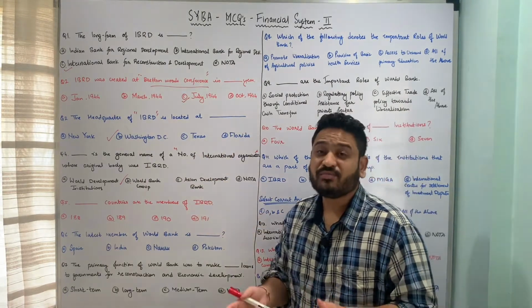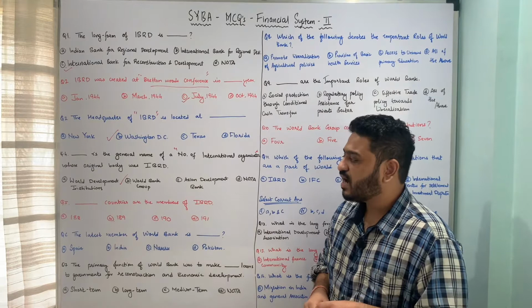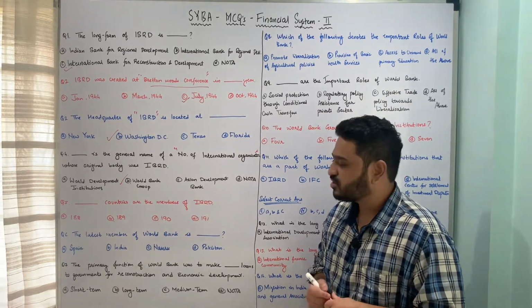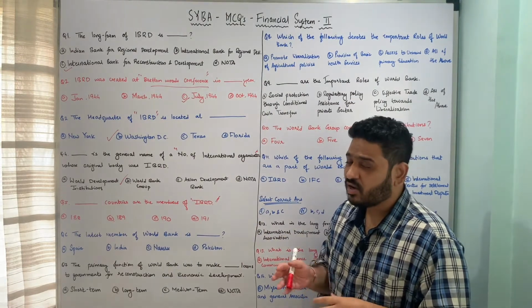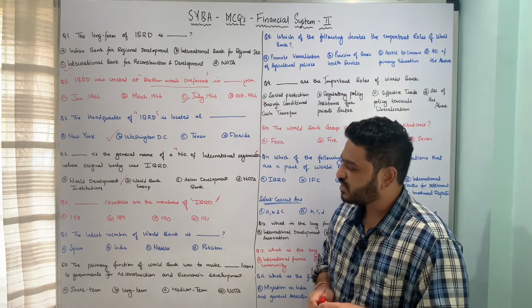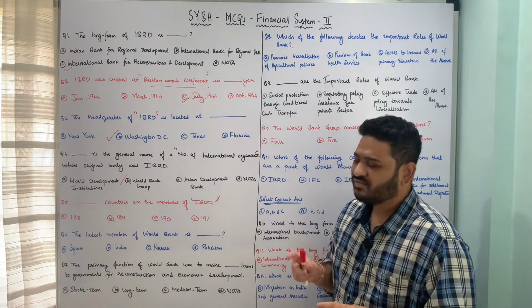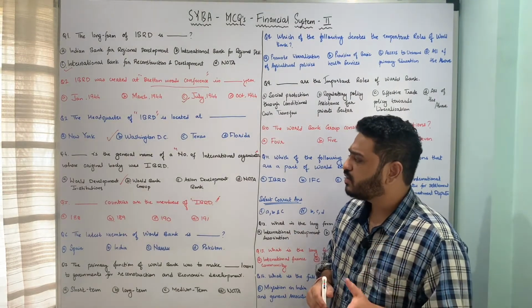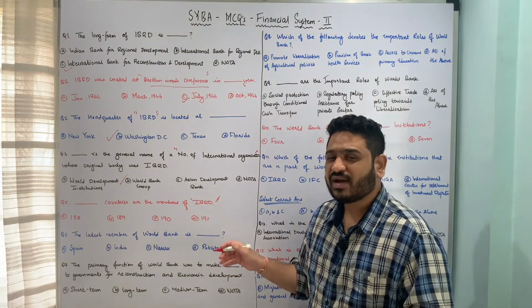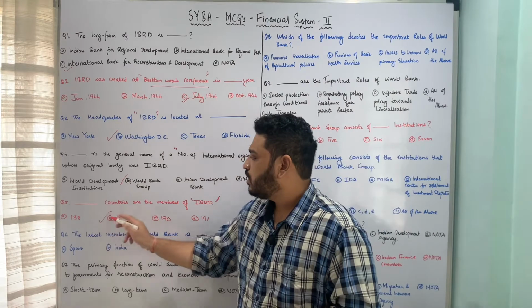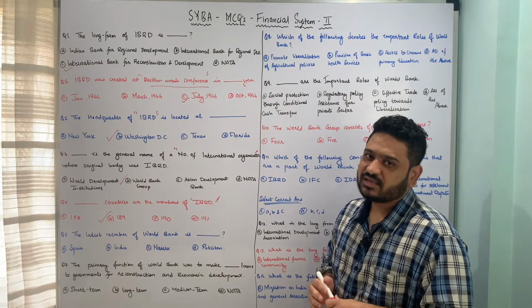Obvious question is the number of members of IBRD, and the question is framed in this fashion. Dash countries are members of the International Bank for Reconstruction and Development or IBRD. Let us look at the underlying options. First is 188, second is 189, third is 190, and fourth is 191. So here a very factual sort of question. The total number of countries who are members of IBRD is 189. So option B, 189, is the correct answer to this particular question.